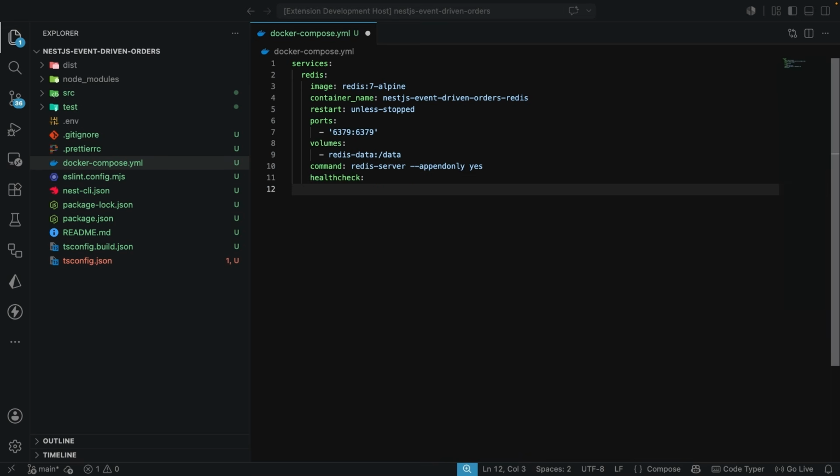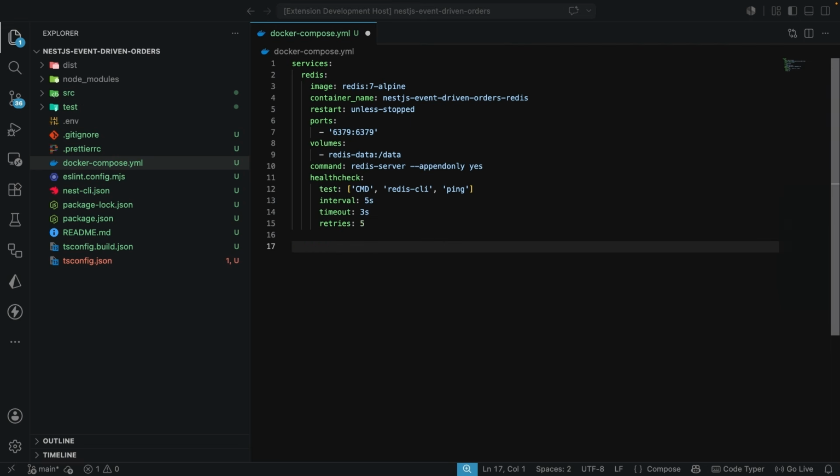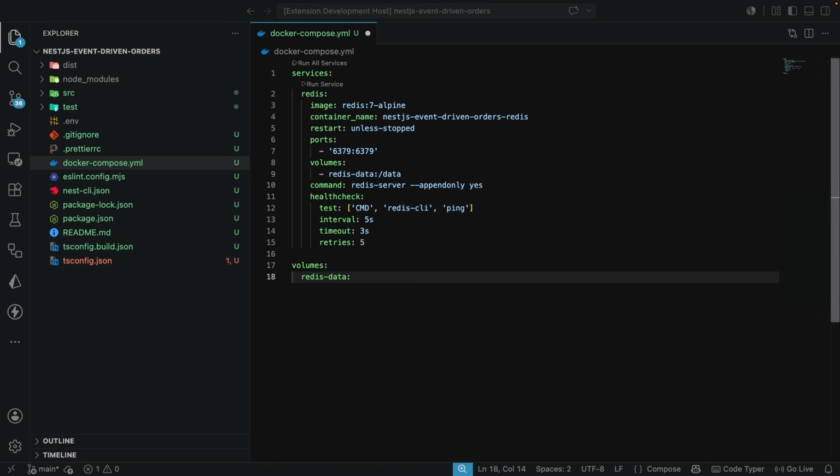And we are also going to have a health check. So for test, the command here is going to be the redis-cli ping command. The interval is going to be 5 seconds. We're also going to have a timeout of 3 seconds and a maximum retries of 5. And for volumes, we are going to have redis-data.